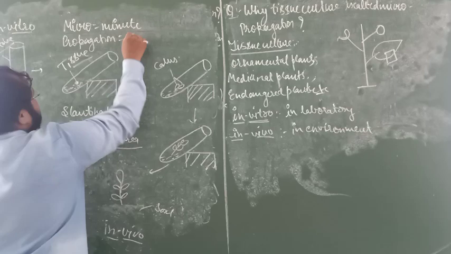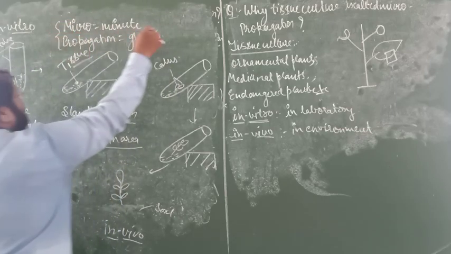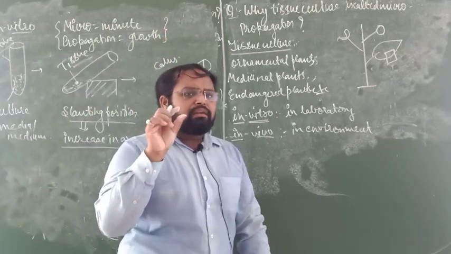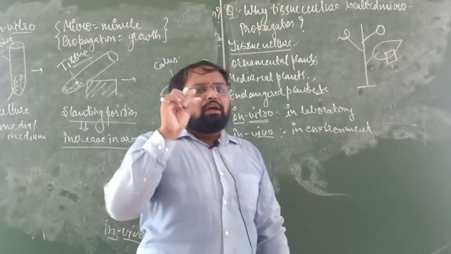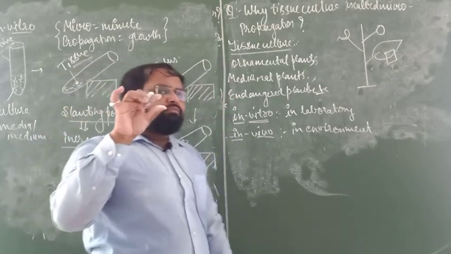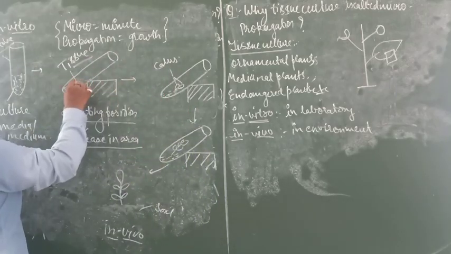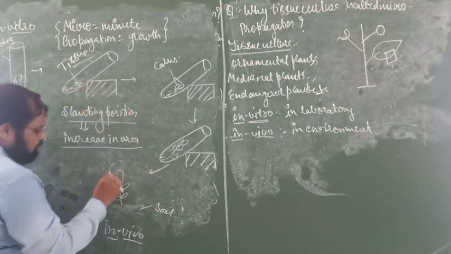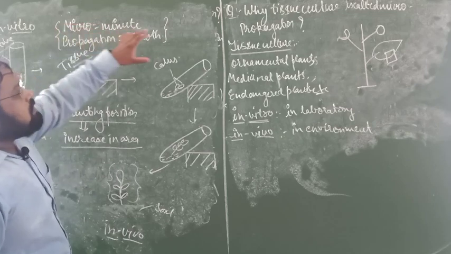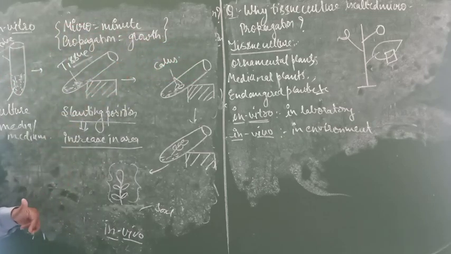Propagation means growth. It means with the help of a minute part, we have to grow a new plant body. Here you see that with the help of a minute part, it means tissue, we have to grow a new plant body. So that tissue culture is called micropropagation.